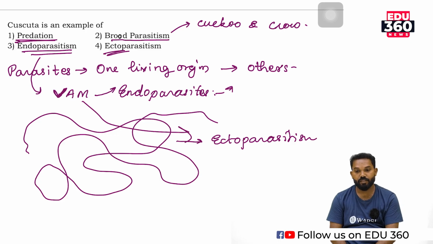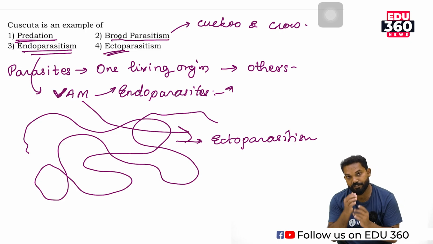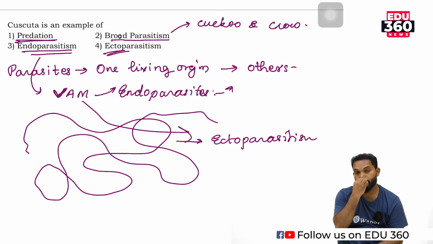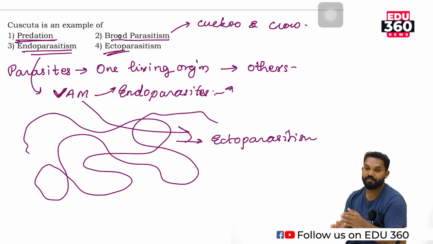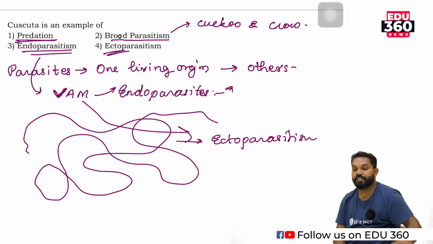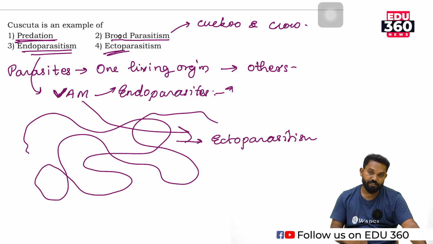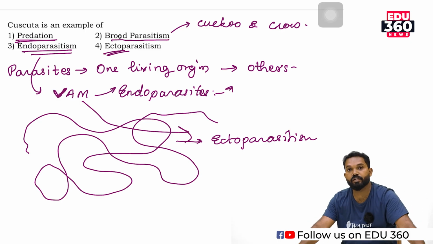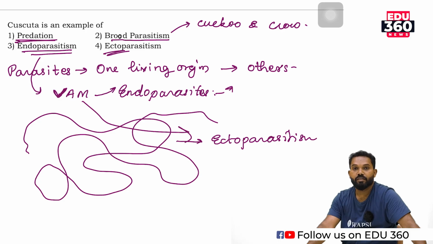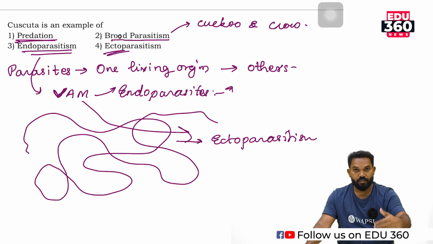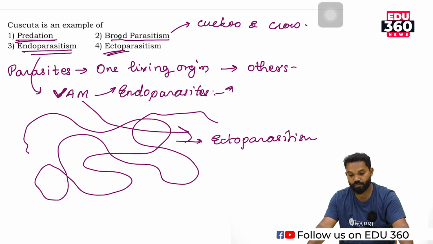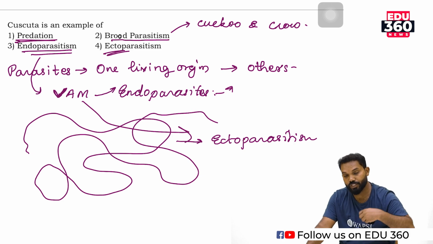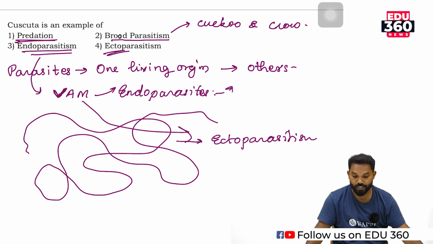They trap the insect and obtain their nutrients from it. So that is a type of predation. Then higher predatory organisms such as tiger, lion, etc. have a predatory mode of nutrition.